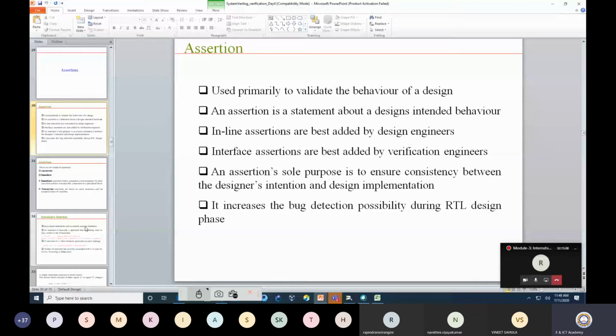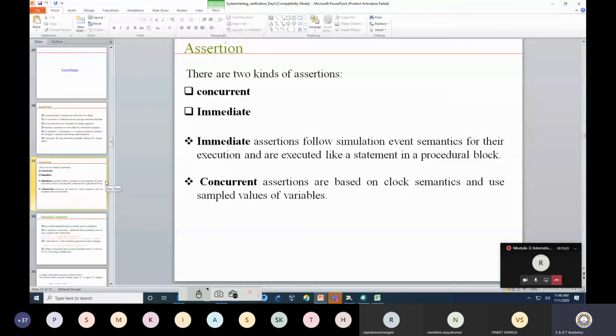Okay. Now, immediate assertion is basically what you write and at that particular moment it is being checked. In an assertion, I impose some condition. I want to assert, I want to verify, that my A is equal to B or not. So that is the assertion I am imposing. Now, if I use an immediate assertion, then it will check at this particular moment whether A is equal to B or not. While a concurrent assertion will be evaluated every clock edge.